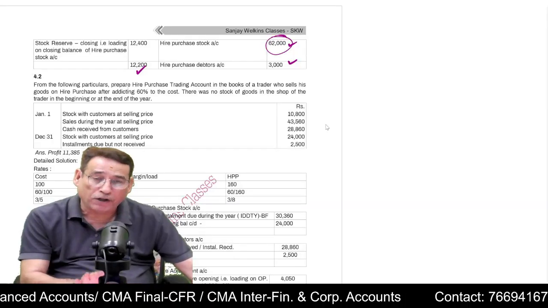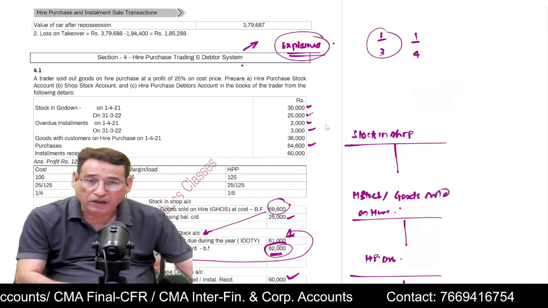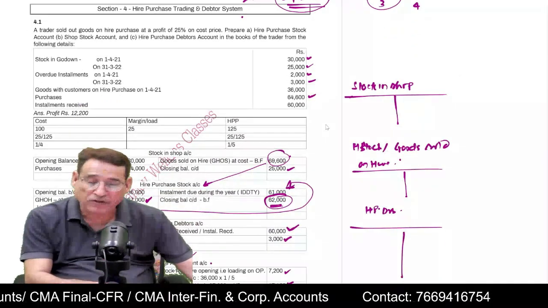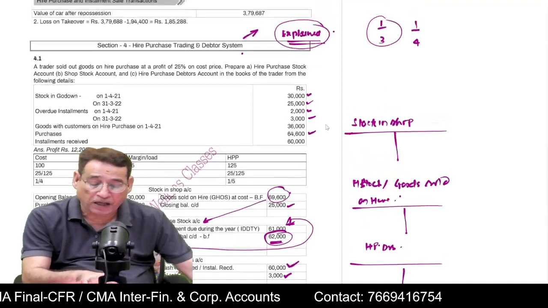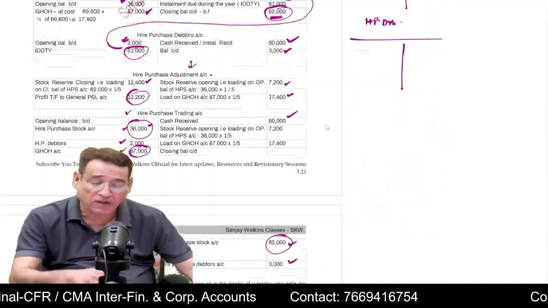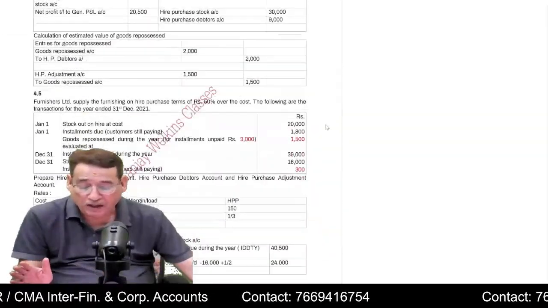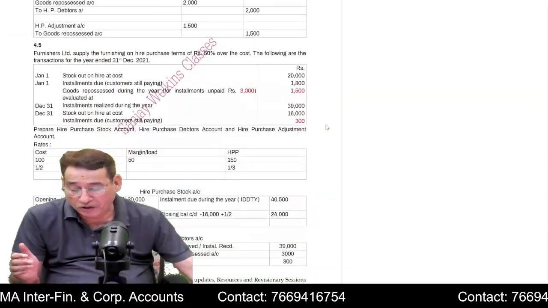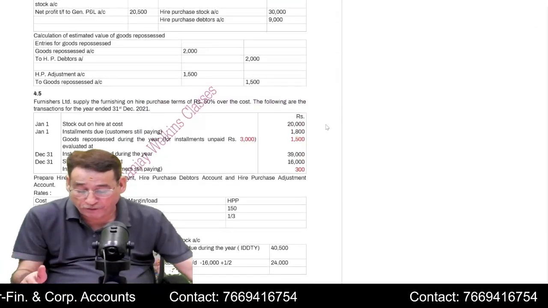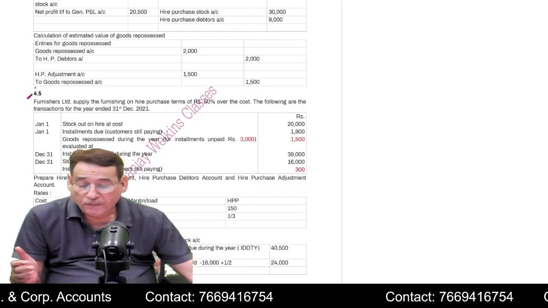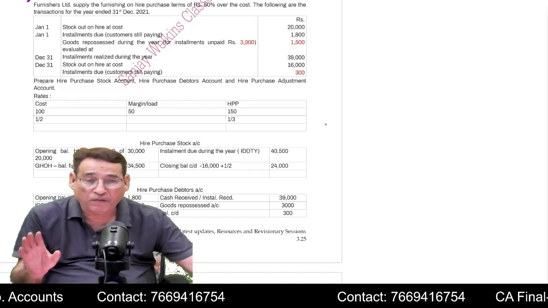This is generally how we do this question, but the important thing is still I'm advising. This is not the end of this one. You must go through the regular class session once again, go through the first lecture which I have already taken with respect to hire purchase trading and debtors system. Then you will understand this concept quite well and you will acquire proper efficiency. Very important topic, this one. Is it clear to you? So any two questions you can do out of this to get yourself prepared for the examination. You can do 4.5, correct? You can do the question which I did. So this is how you can prepare hire purchase, what we call installment.